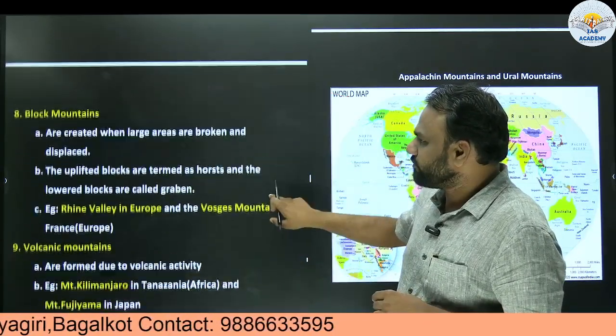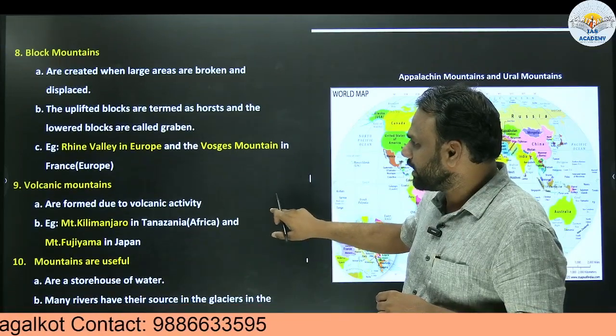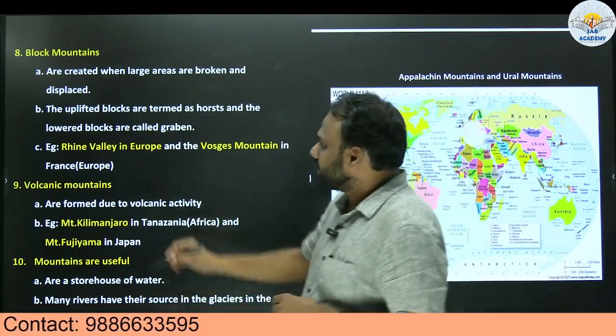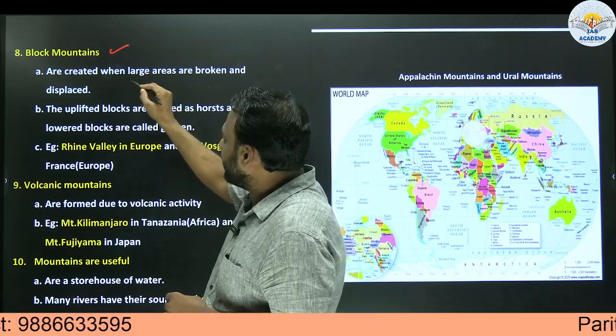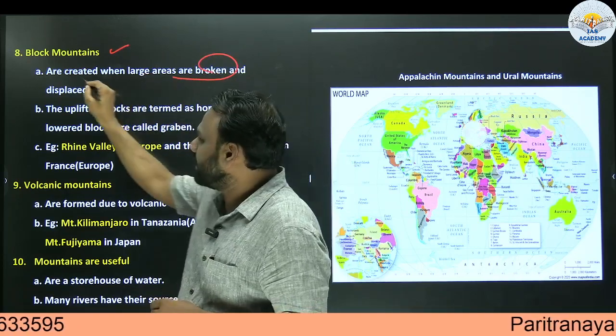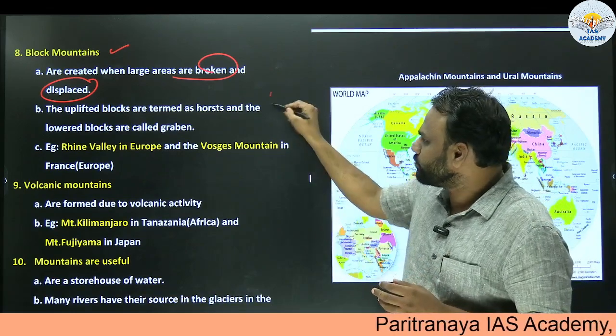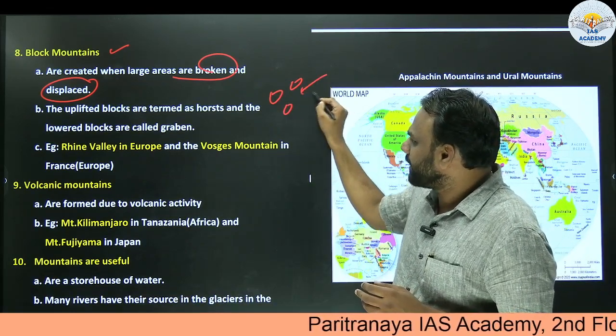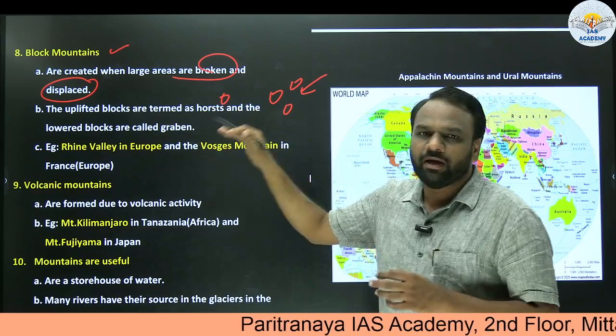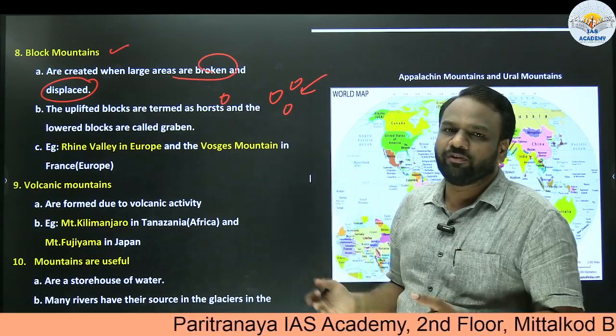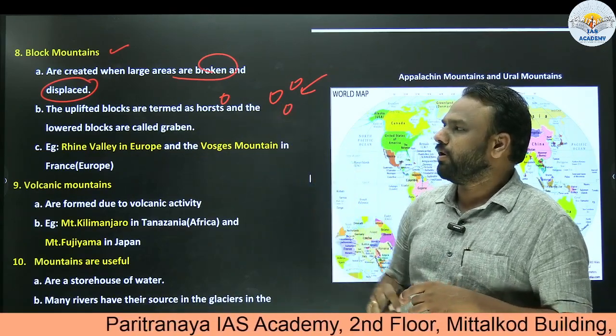Next, we discussed the first kind of mountains. The second kind of mountains are block mountains. They are created when large areas are broken and displaced. When large areas break, small pieces will be formed. Erosion will take place. Somewhere they'll go and be deposited, and there a new mountain will be formed. Such mountains we call block mountains.